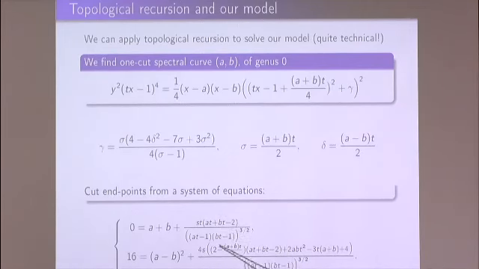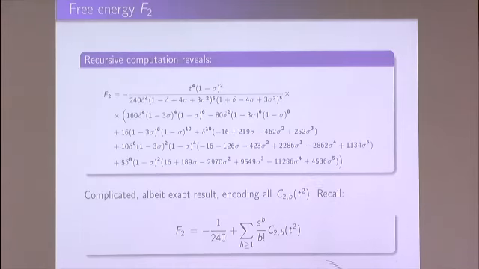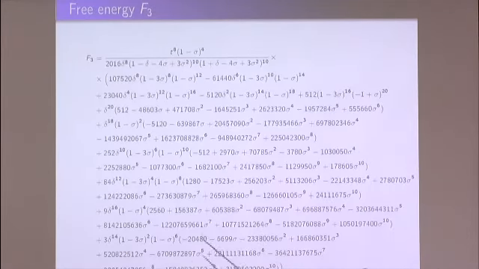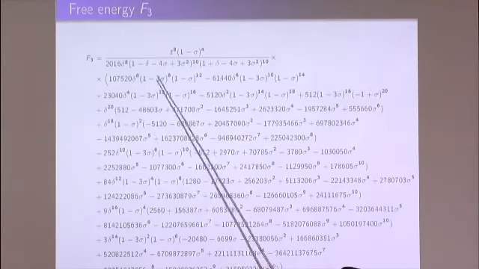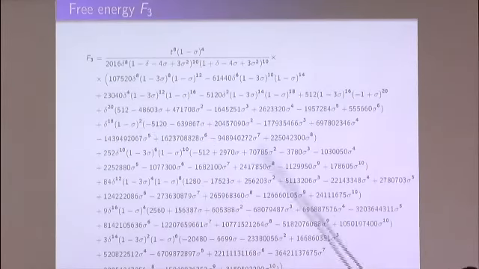And this sigma and delta are related to A and B, which are encoded in these two parameters of the model, s and t. And finally, if I know this F2, now I know this generating function I was after. This is another example of the result for F3, so we see that they get more complicated, but I stress this is the exact answer, even though it looks complicated. So these numbers are not some random ones, but they are really quite deep.